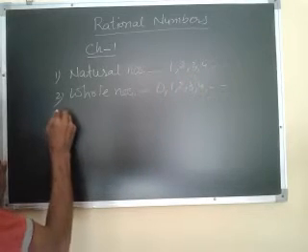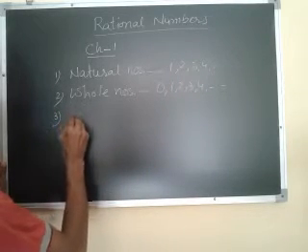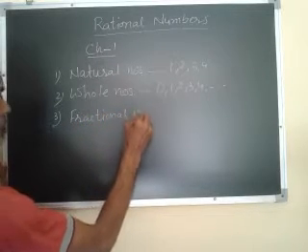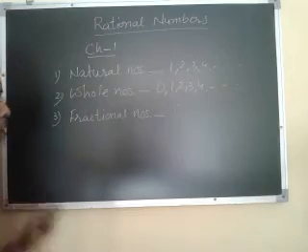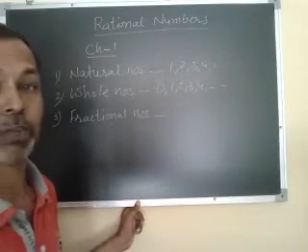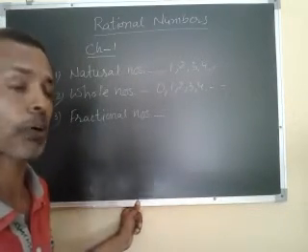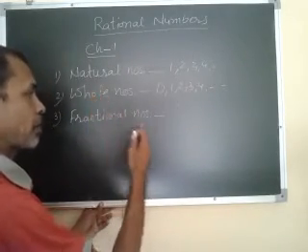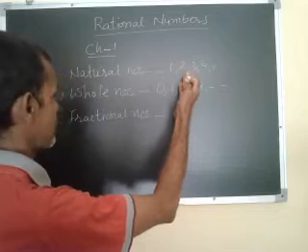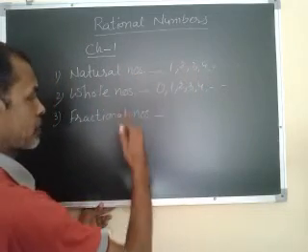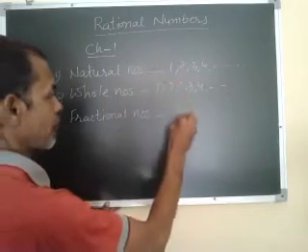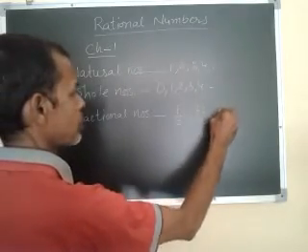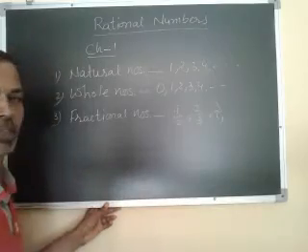Third, fractional numbers. Fraction means part of a whole. That's why fractional numbers are the parts of the whole numbers and parts of the natural numbers. Like 1 is a number, and 1 by 2, 2 by 3, 3 by 4 are the fractional numbers.